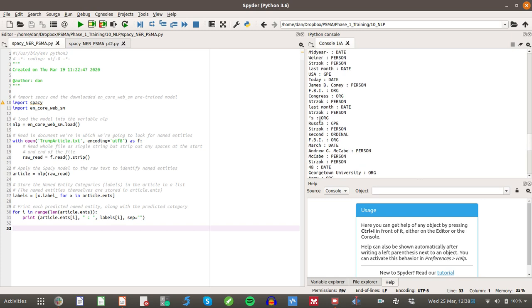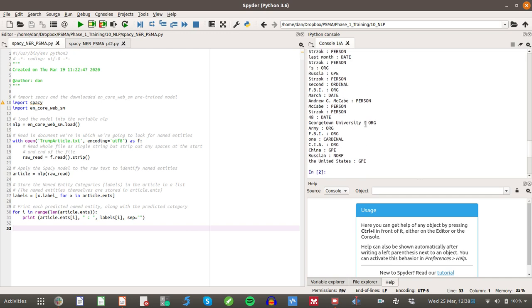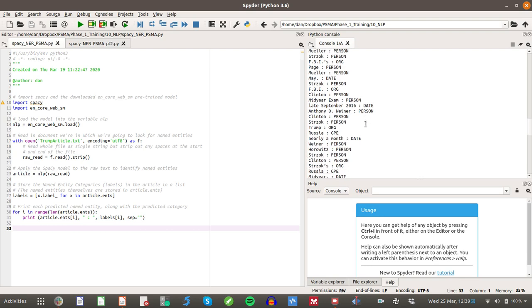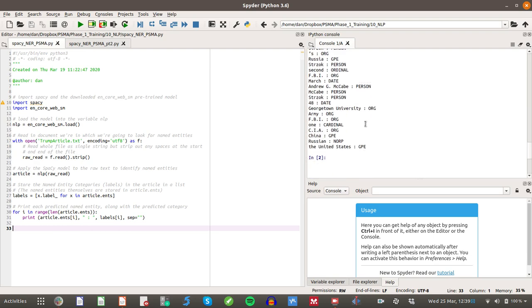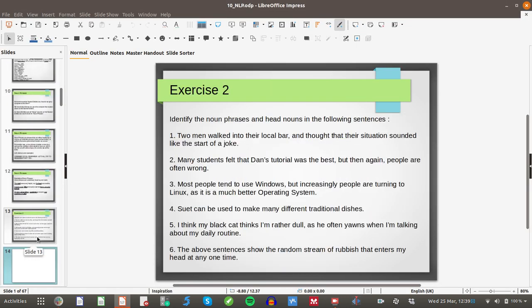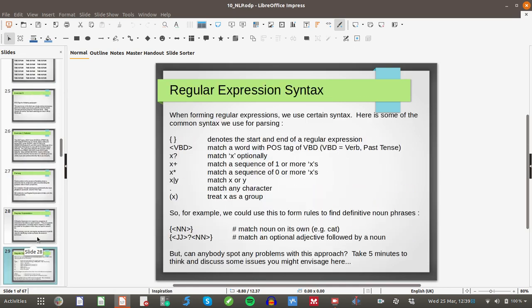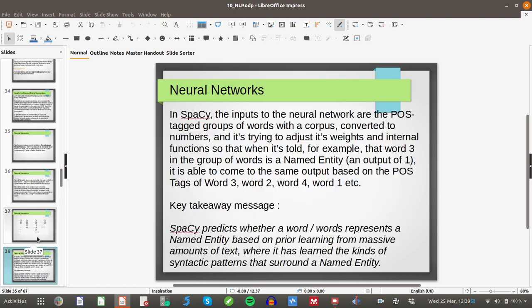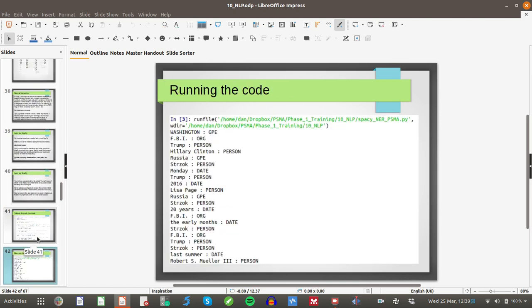I mean, it gets some things wrong. So, here we've got apostrophe S. It's picked up as an organisation, etc. But by and large, that seems like a pretty good stab at picking out named entities. And remember, it hasn't been specifically trained on this text. This is an unseen text, but it's actually managed to do this really well. So it seems that SpaCy is actually a very powerful tool that can help us to identify named entities. And I hope you've seen that it's actually a really simple to use tool as well.